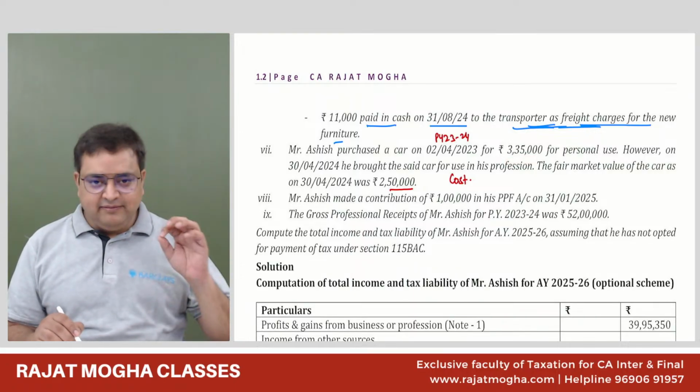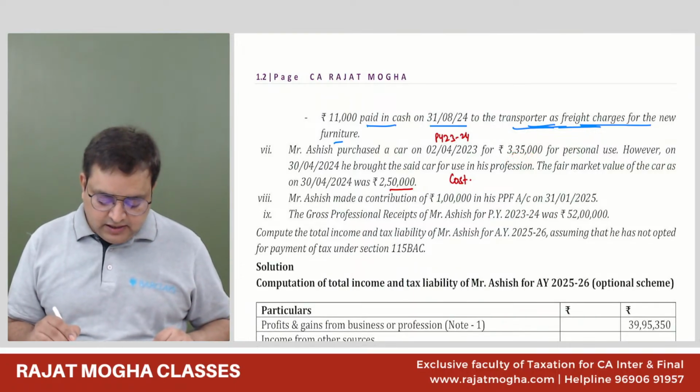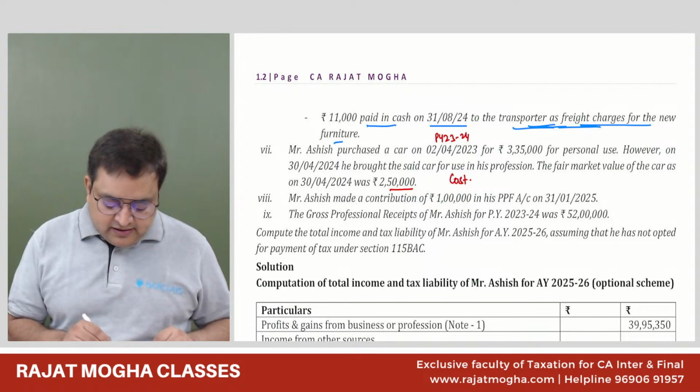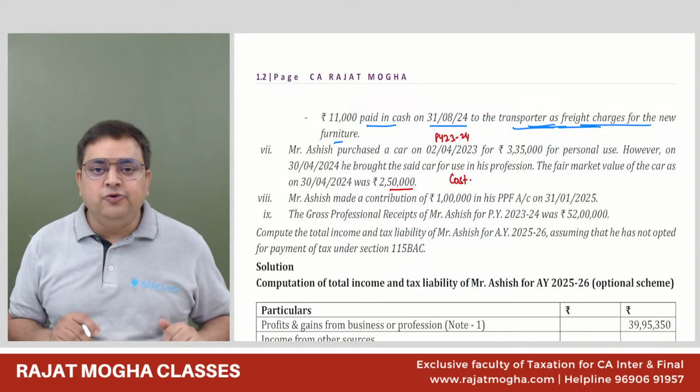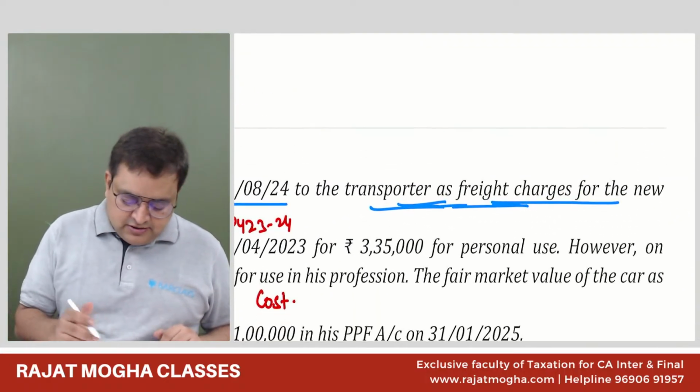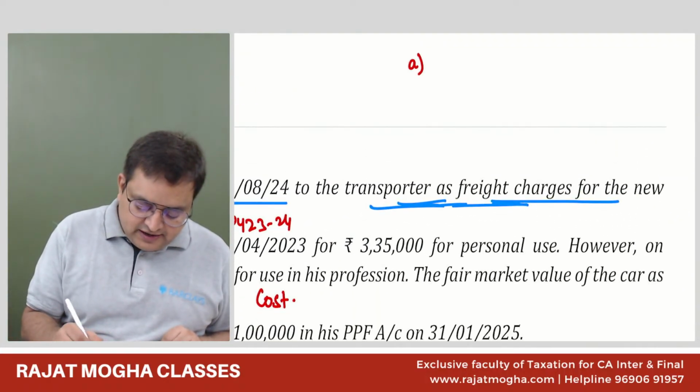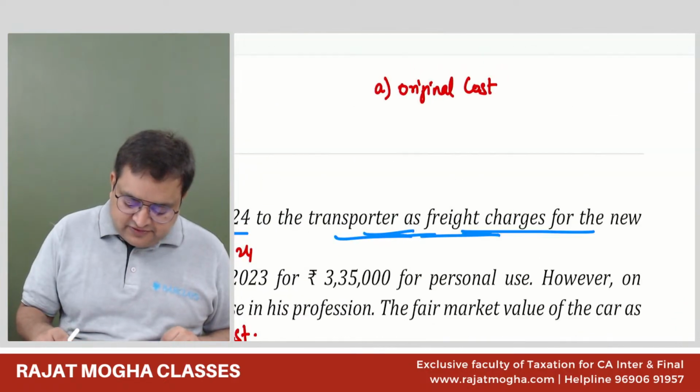Okay, I'm giving you options. Whenever you transfer your personal assets into your business asset, should you record it at your original cost? Here, original cost would have been 3,35,000.